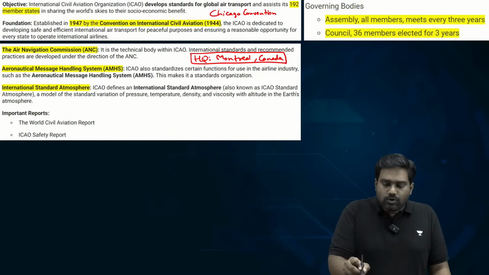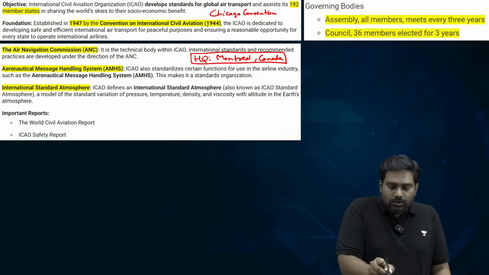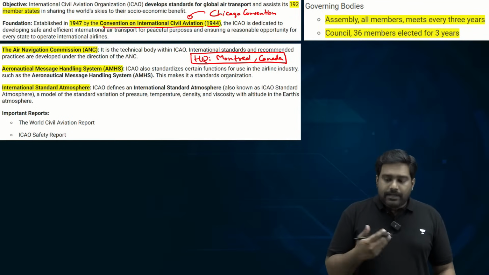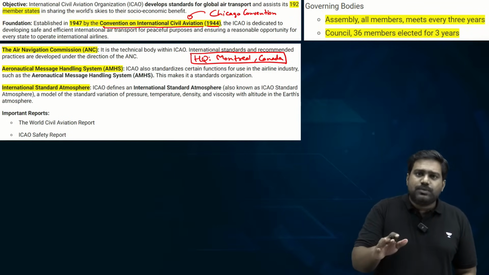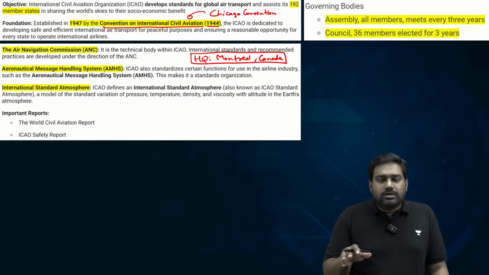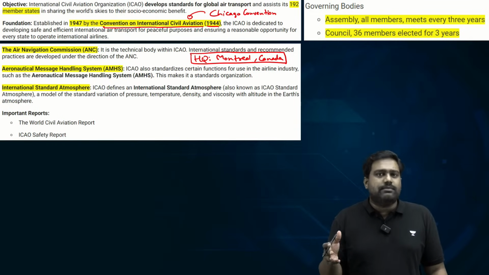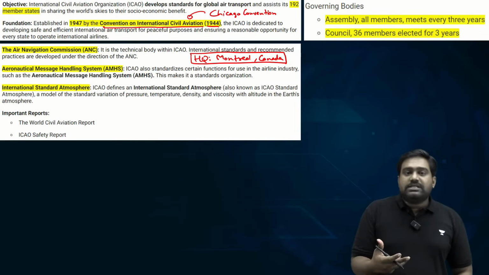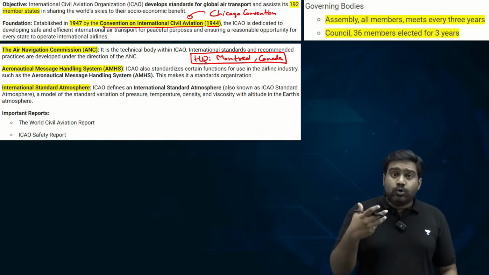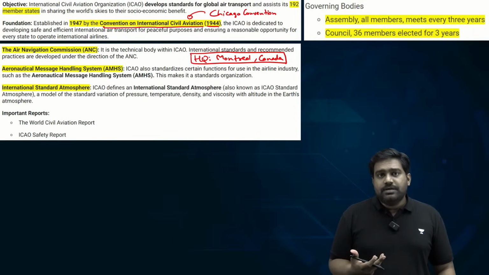It was set up through the Chicago Convention of 1944, also called the Convention on International Civil Aviation. It is headquartered in Montreal, Canada, and India has had no issues with ICAO. The third statement is absurd. Recently, there has been no controversy. There is no question of India withdrawing the membership. So India works with ICAO with regard to air safety, with regard to aviation safety standards.